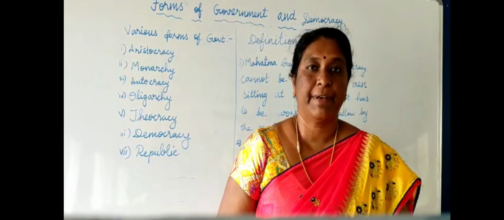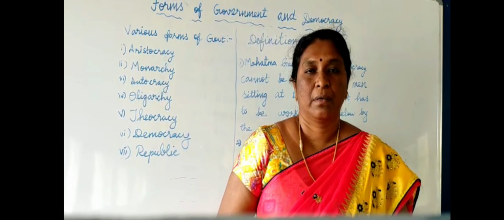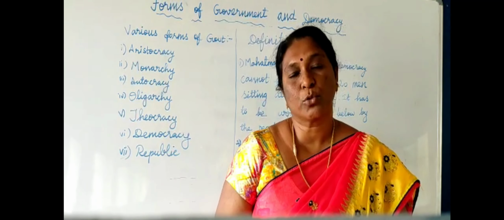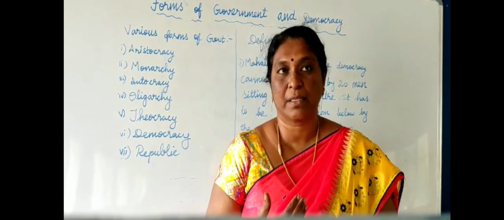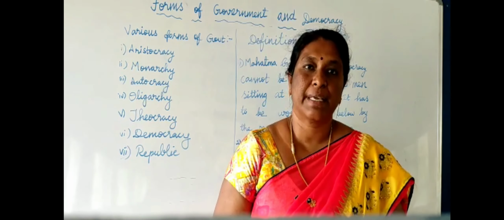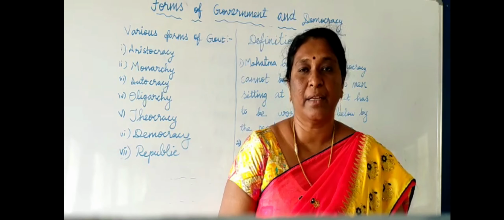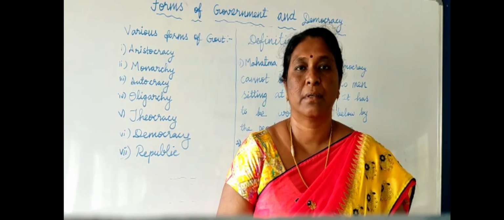The government needs the opposition party; we need a powerful and responsible opposition. Evolution of democracy. See, the democracy began 500 years ago. It existed in India as early as the Vedic period.